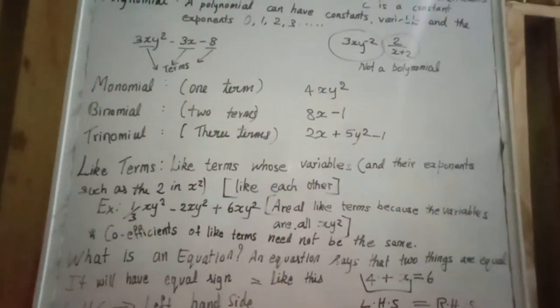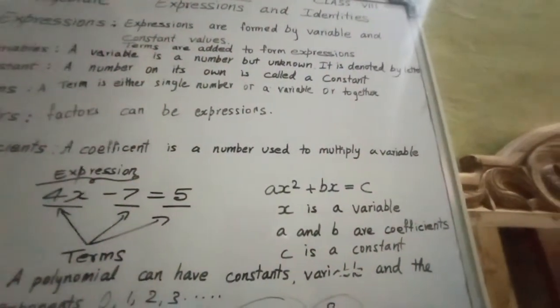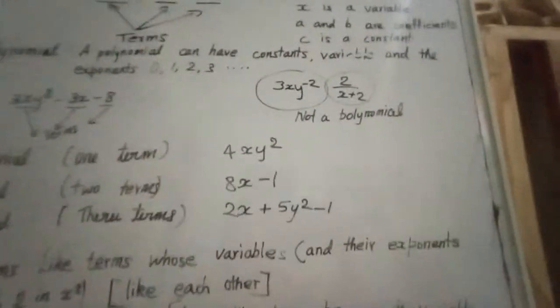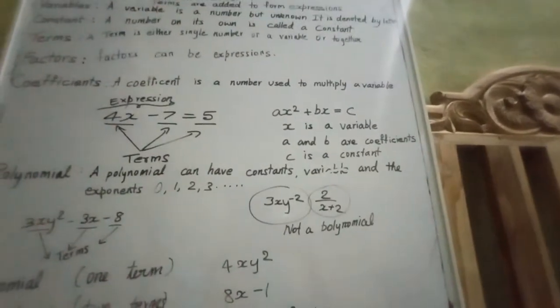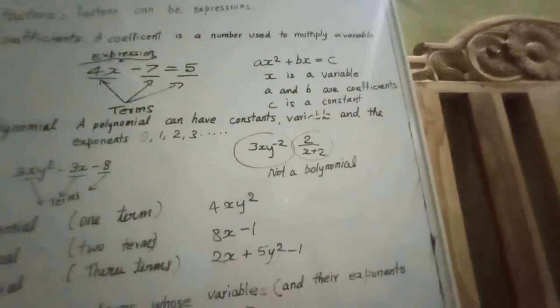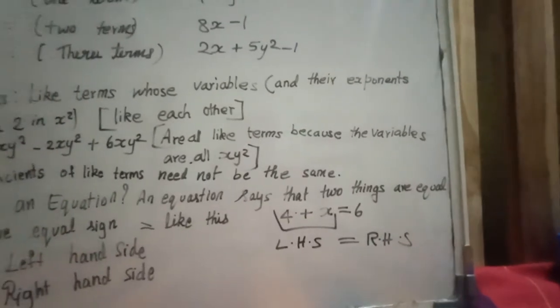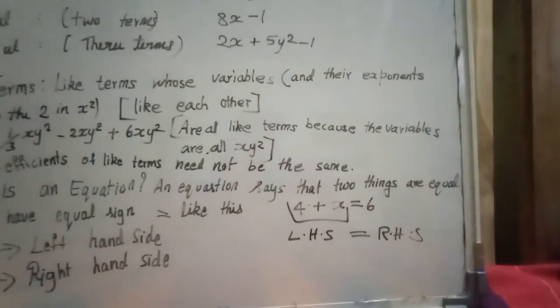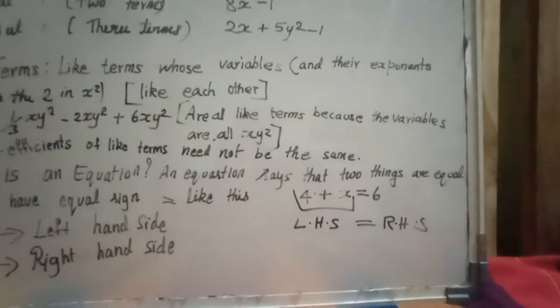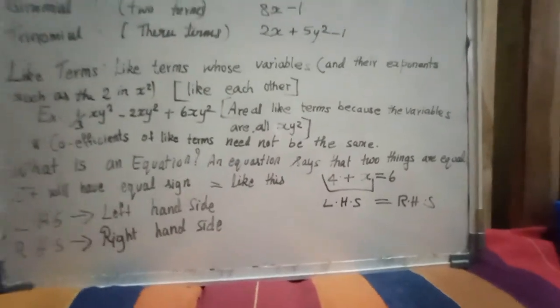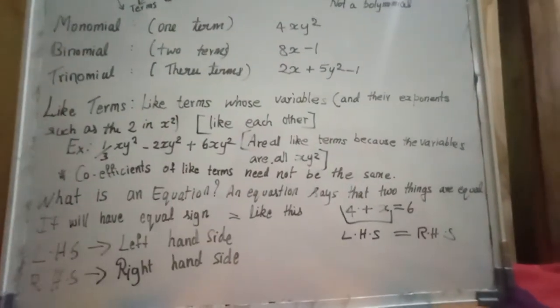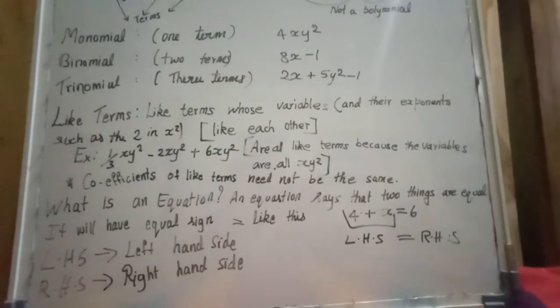Which are those two things? Dear students, you can see that ax square plus bx is equal to c. Here two things are there. Hope you all learned in the lower class LHS is equal to RHS. What is LHS? Left hand side is equal to right hand side.